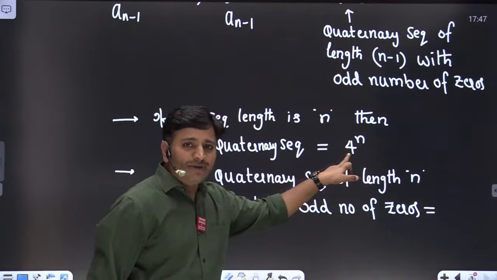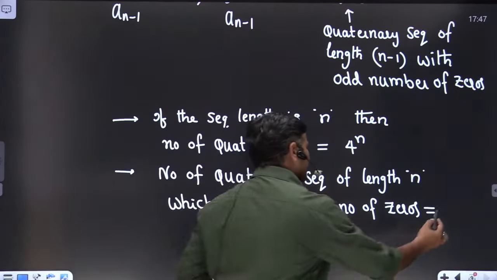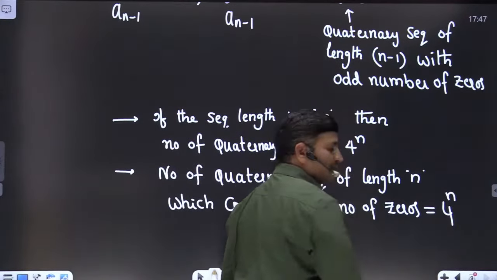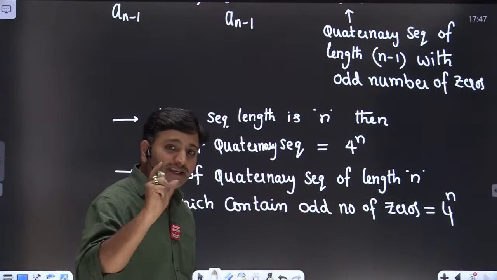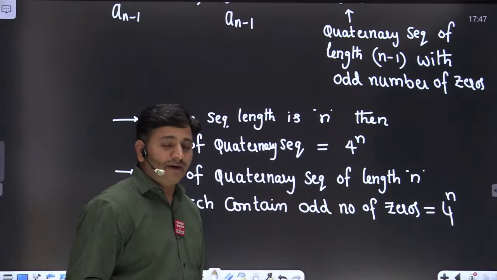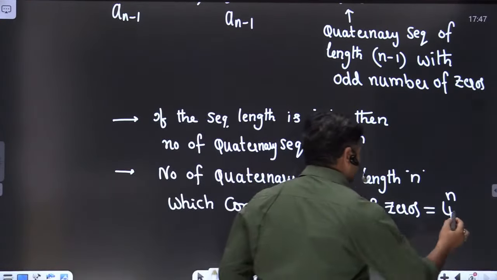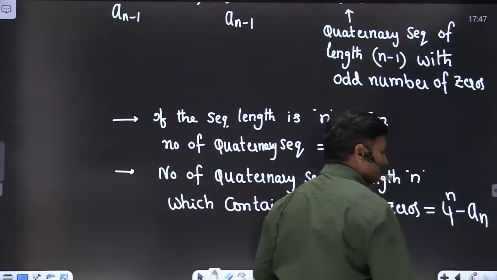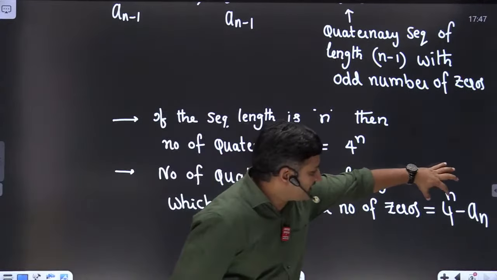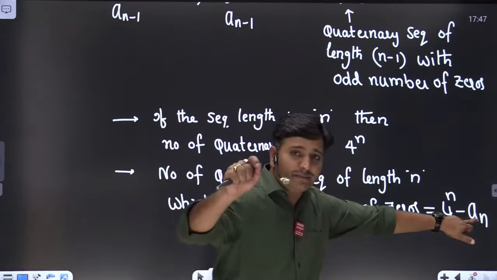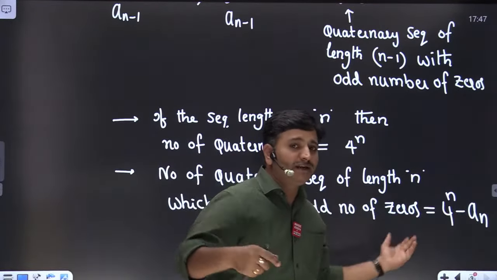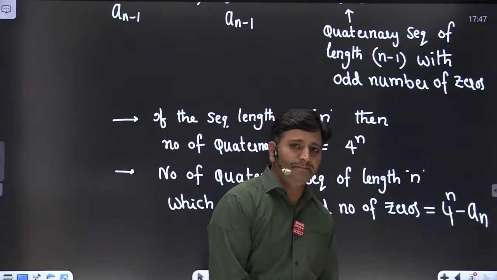Total how many sequences are possible? 4 power n. From the 4 power n, if I subtract the even number of zero sequences, which I defined as an. Have you remembered? From the total sequences, if I subtract the even number of zero sequences, then the remaining I will get is the odd number of zero sequences only.